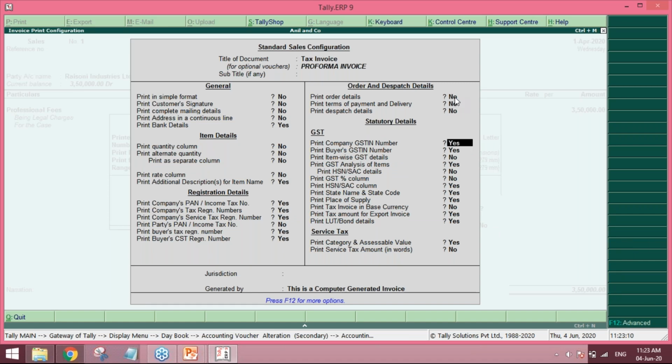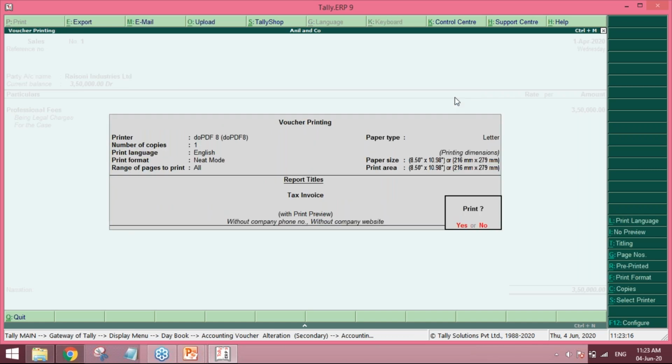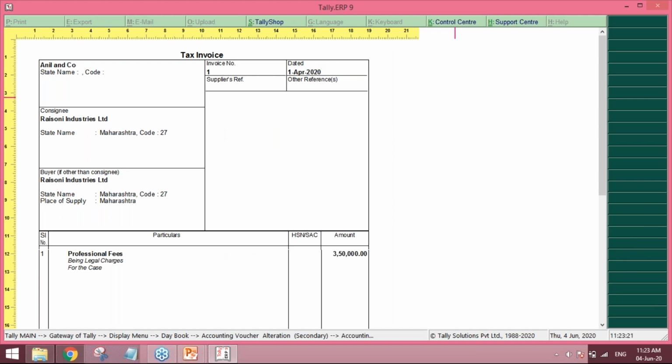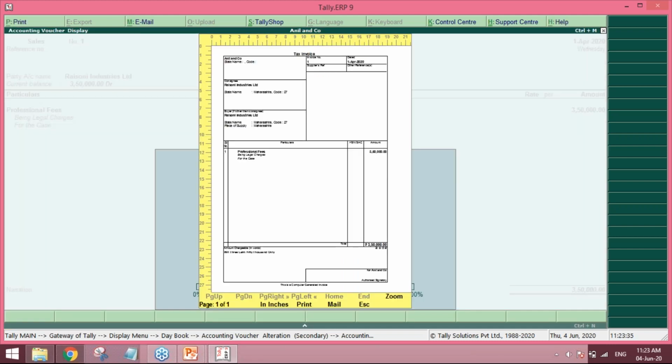The consignee name is also not required, and that can also be removed. At the same time, we can have a logo of the firm as well. That can be done very simply. Right now, let's not get into it. That is the basic invoicing part.